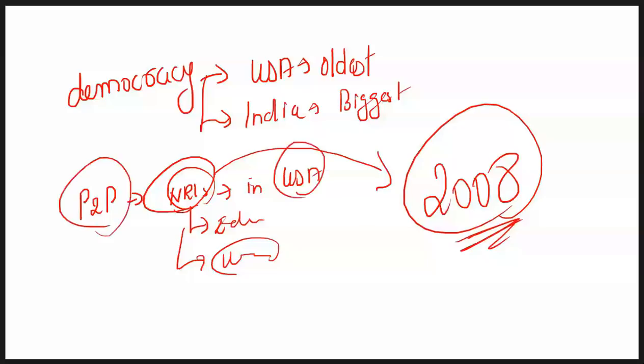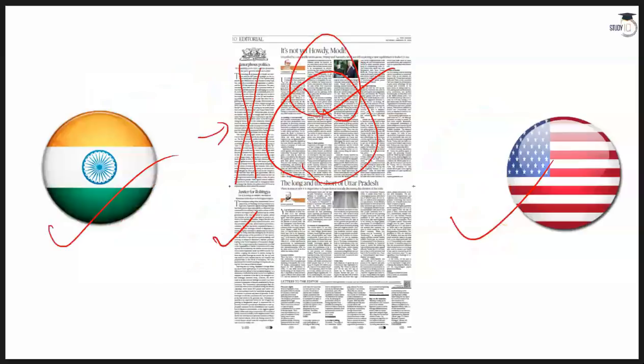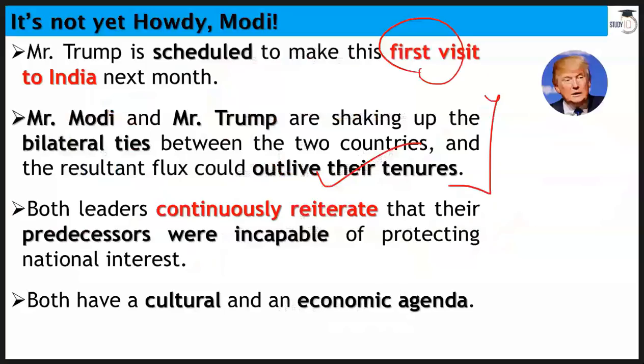And when you have this sort of people-to-people contact, when you have this sort of trade taking place between each other, when you find Indians are quite respected over there, and we have a place in our heart when it comes to USA. We have USA at a very special room in our heart. So things are good between both these nations. Now, in this article, these were basic things about these two countries, right? Some things that you need to understand.